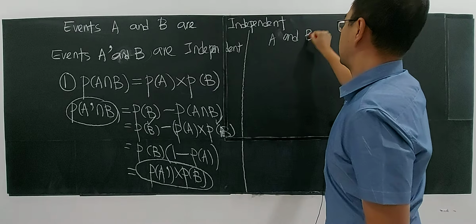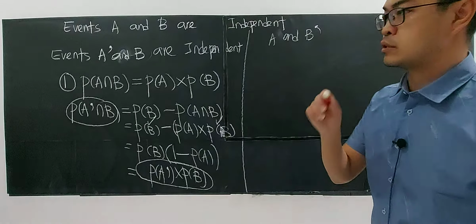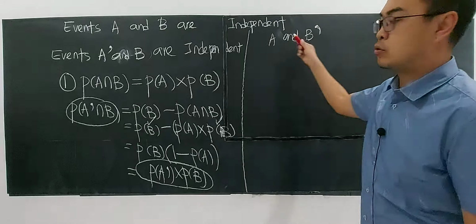So then students ask again, sir, how about events A and B prime? Is it also independent? You do it. You as a student, you study, you do it, not me. Okay, you do it first, then you look at how I do.